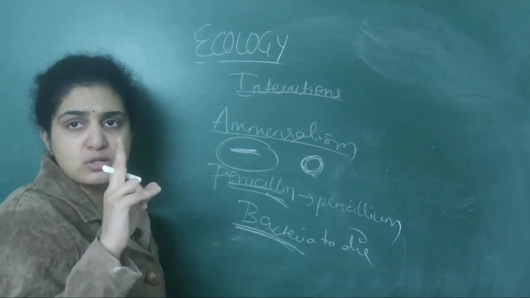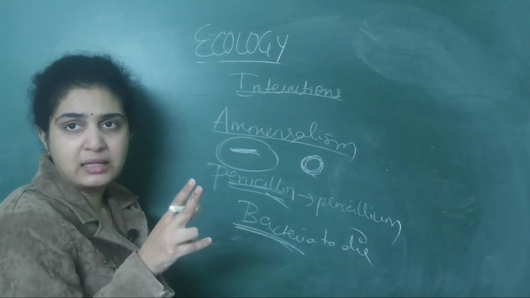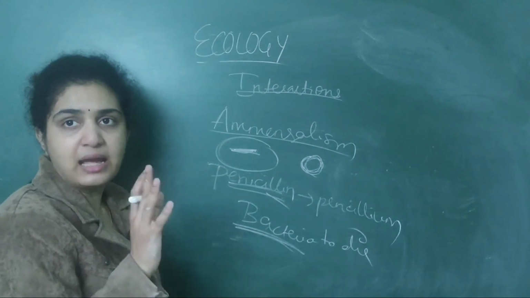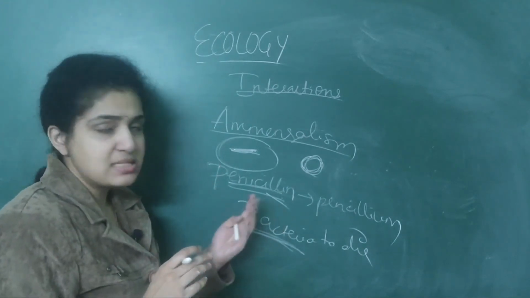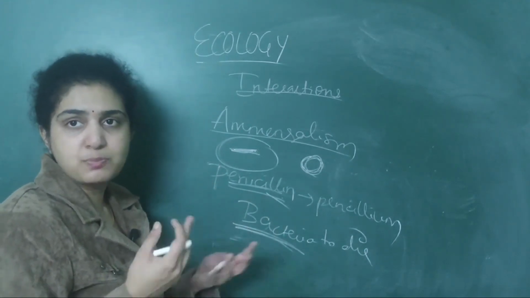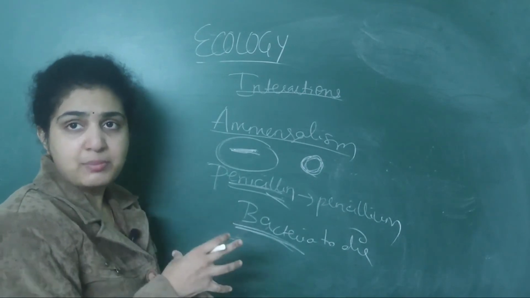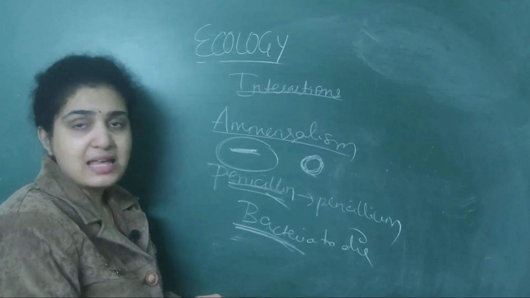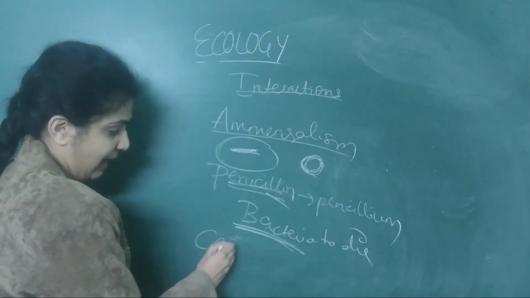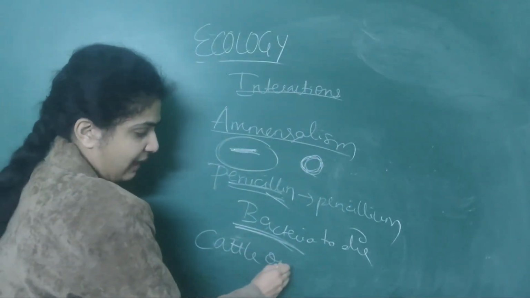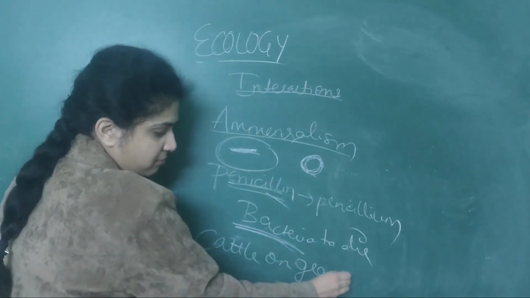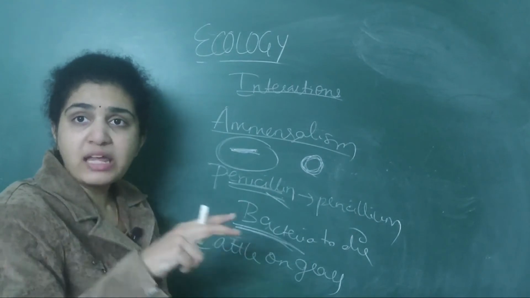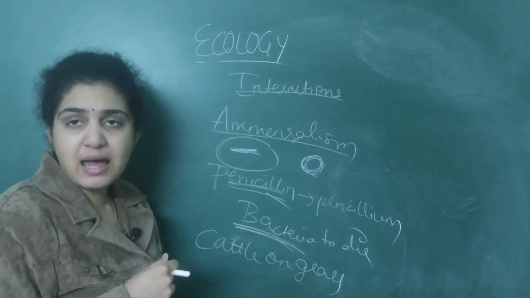There is a close association between penicillium and bacteria. So what is happening here? Bacteria will die, they are harmed. Penicillium has no effect because it is producing a chemical. This is the famous example given under amensalism, as well as cattle on grass. If cattle, suppose goats, are walking on the grass, what is happening?